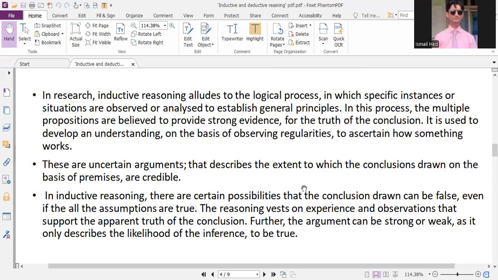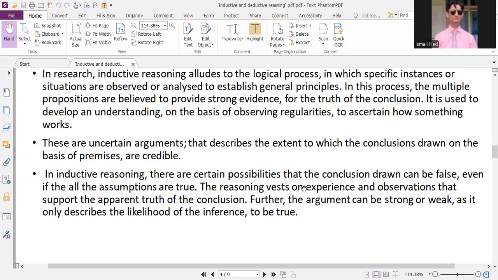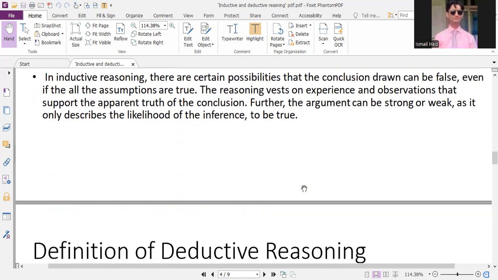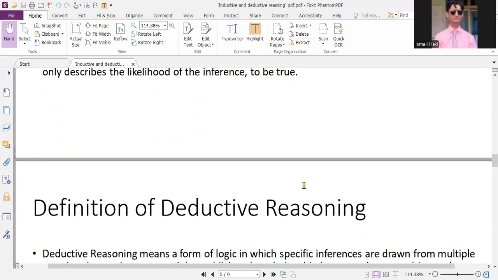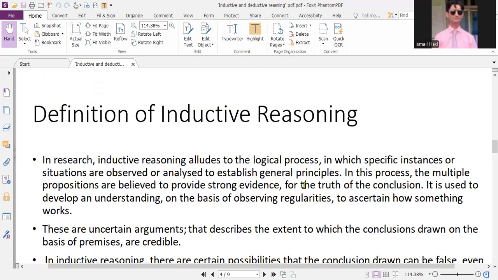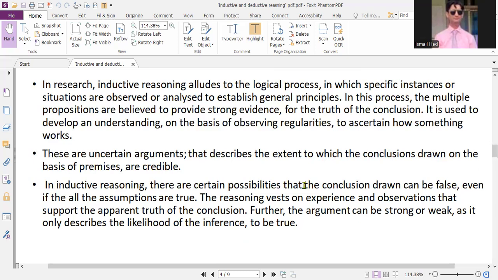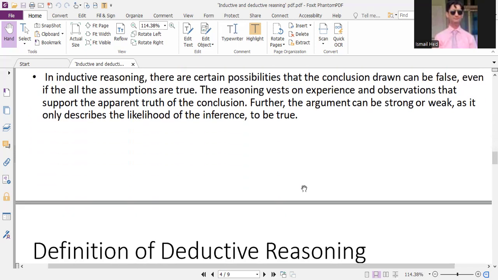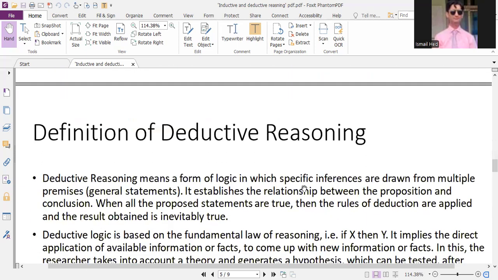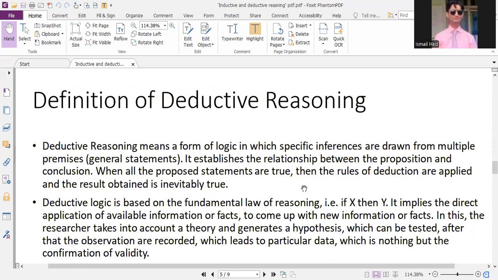Further, the argument can be strong or weak, as it only describes the likelihood of the inference being true. So, inferences move from specific to general. Our information could lead us to draw some kind of principle, argument, or fact, and we could draw some kind of rules out of that particular situation, or that particular type of experimentation we have conducted.